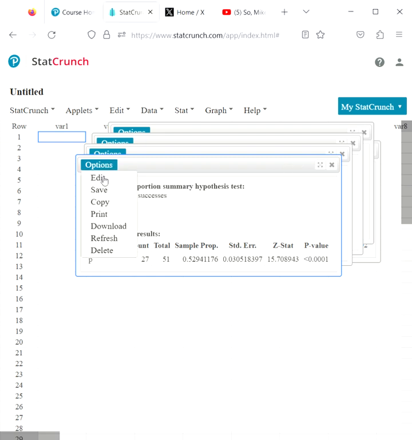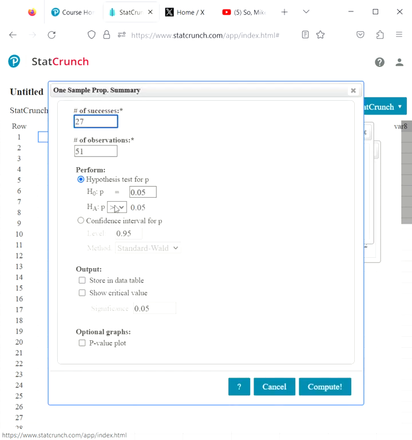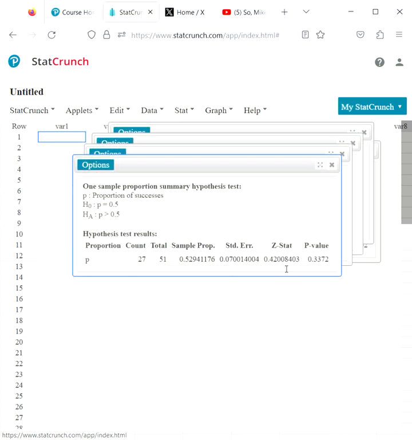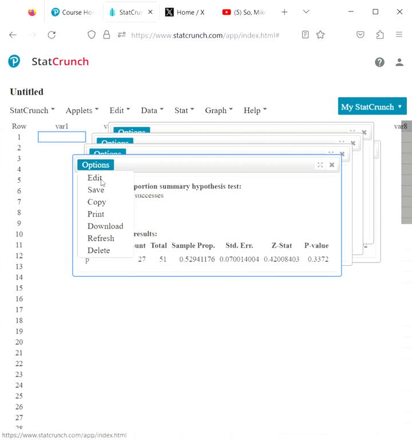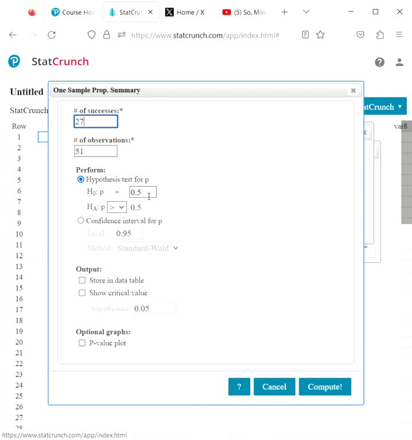I did greater than. Let's see, edit. Oh, wait a minute, that's right. 0.5. Greater than 1/2. So what you want to do is leave this as is and then hit compute. Then you get the answer right here. So leave this as 0.5 because it's greater than 1/2. Significance level is 0.05.